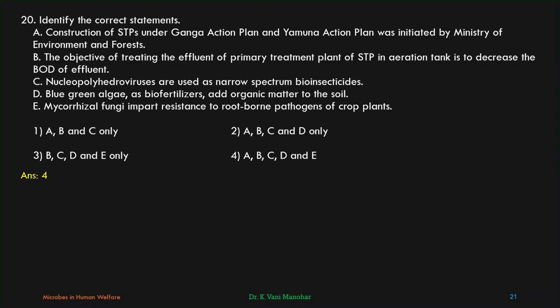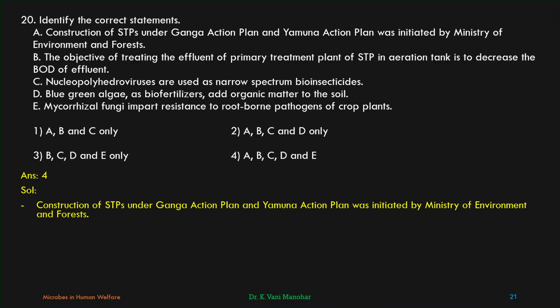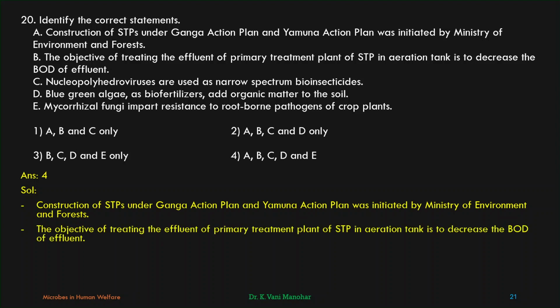A, B, C, D, E. All the five are correct. The aeration tank option he has given, 4. Construction of STPs under Ganga Action Plan and Yamuna Action Plan was initiated by Ministry of Environment and Forests. The objective of treating the effluent of primary treatment plant of STP in aeration tank is to decrease the BOD of effluent. Nucleopolyhedroviruses are used as narrow spectrum bioinsecticides.